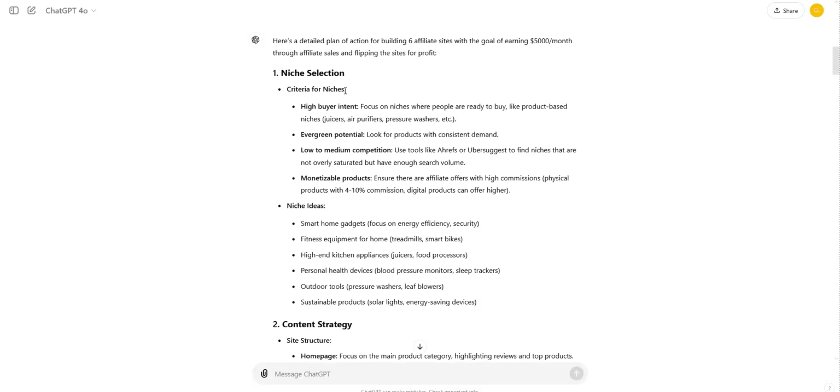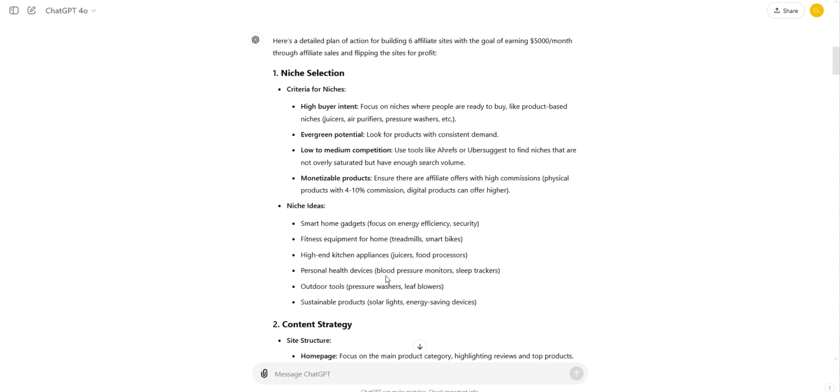So it's given me niche selection criteria: high buyer intent, focus on niches where people are ready to buy; evergreen potential, look for products with consistent demand; low to medium competition, which you can look for on a keyword tool; monetizable products, ensure they're affiliate offers with high commissions. And then some niche ideas: smart home gadgets, fitness equipment, high-end kitchen appliances, personal health devices, and so on.